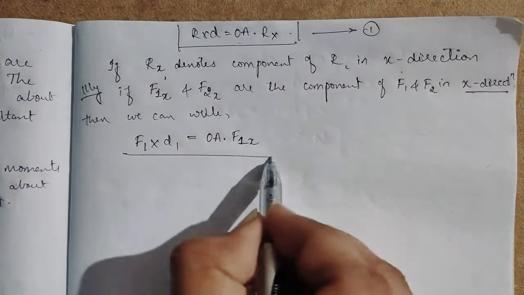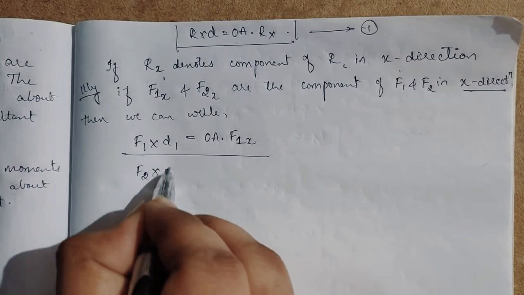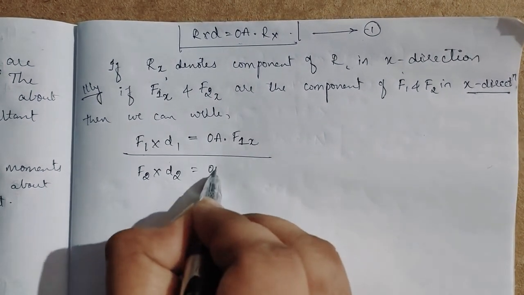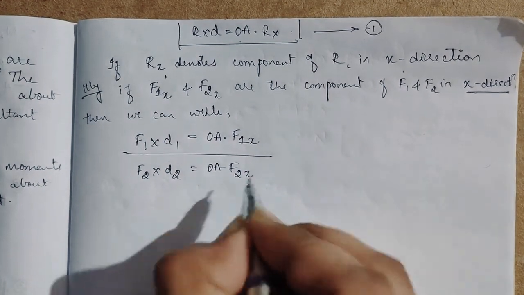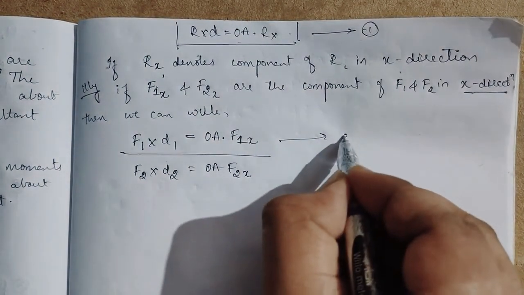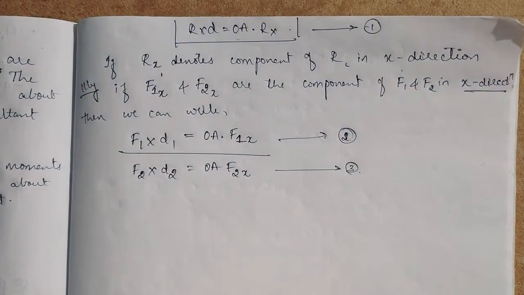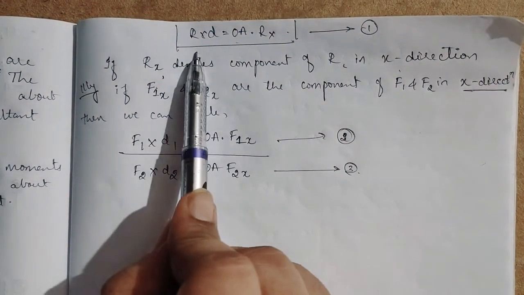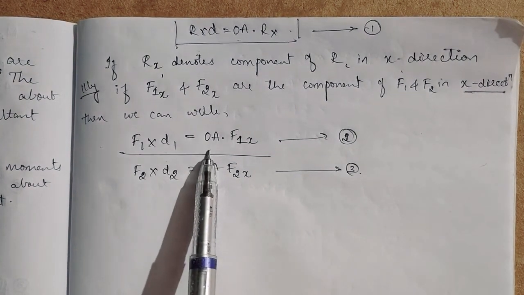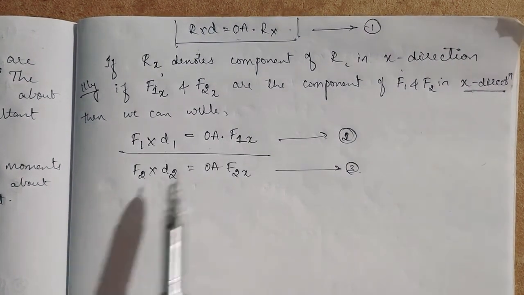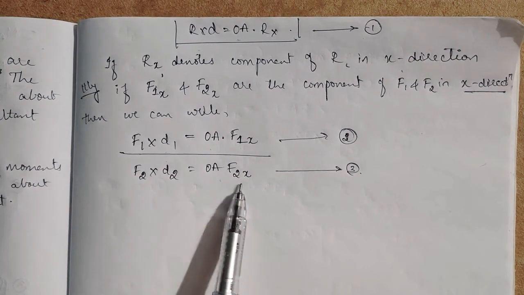Same concept, F1 into D1 is equal to OA into F1x, and this F2 into D2 will be OA into F2 subscript of x. So this is equation number 2, this is equation number 3. By the same concept as we did for the resultant, we will get F1 into D1 equal to OA into F1x, F2 into D2 is equal to OA into F2x.